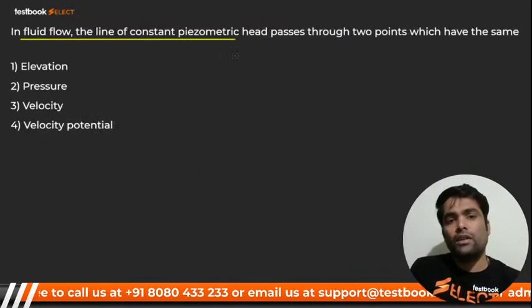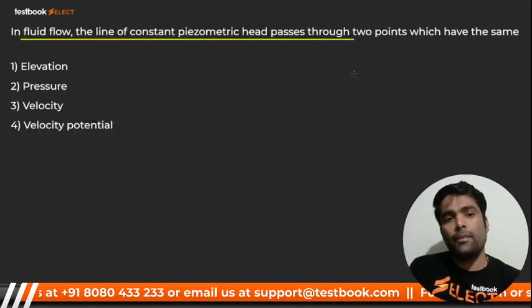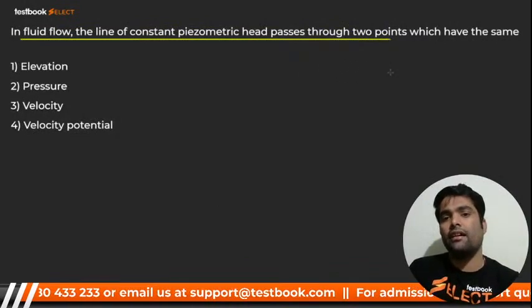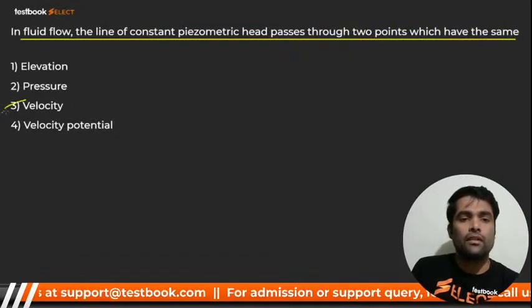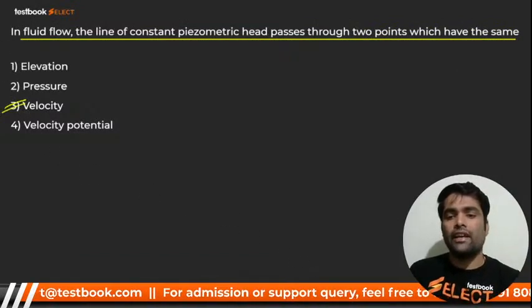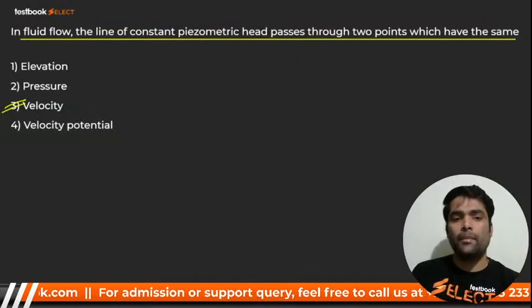In a fluid flow, the line of constant piezometric head, a repeated question from yesterday's session, passes through 2 points which have what, my dear? Same velocity. It is repeated, repeated from yesterday's session. It's a repeated question.